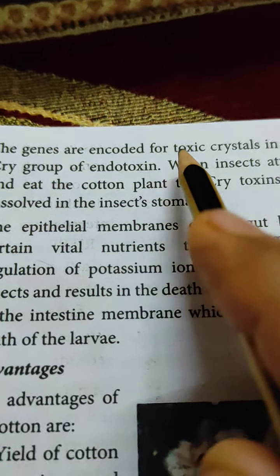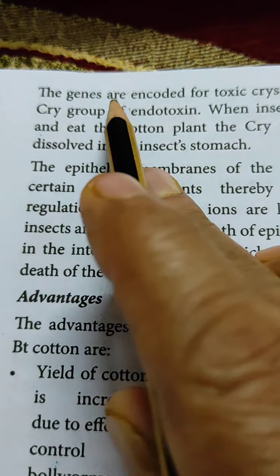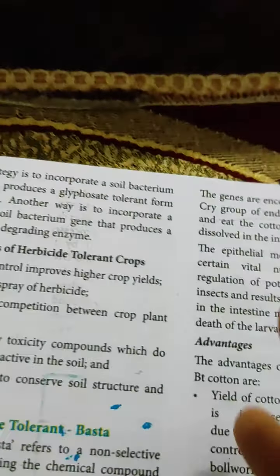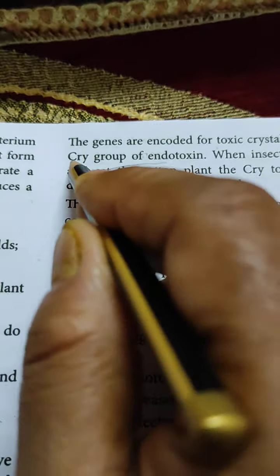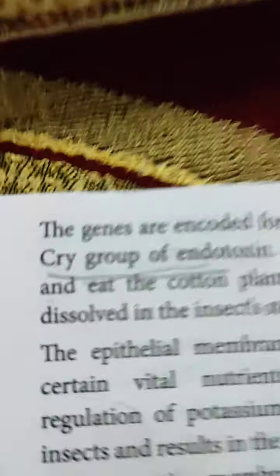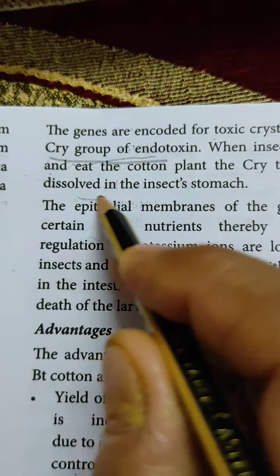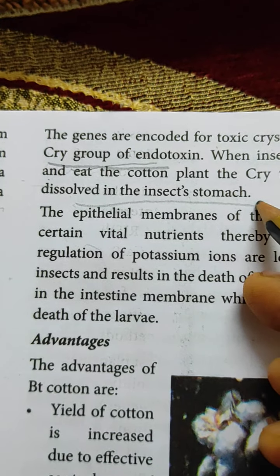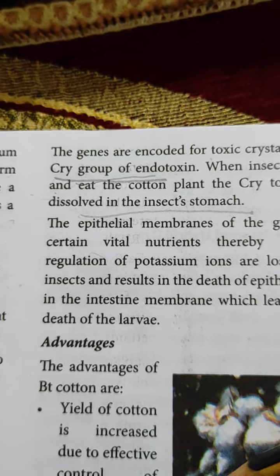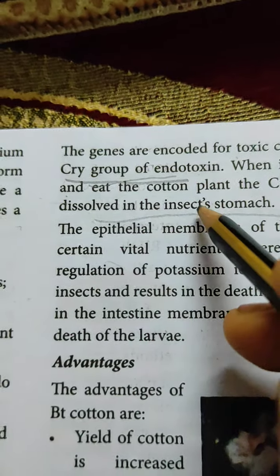The genes encode toxic crystals in the cry group of endotoxins. The name of this toxin belongs to the cry group, C-R-Y. When insects attack and eat the cotton plant, the cry toxins are dissolved in the insect stomach. Along with the food material, this toxin also enters their body and dissolves in the insect stomach.